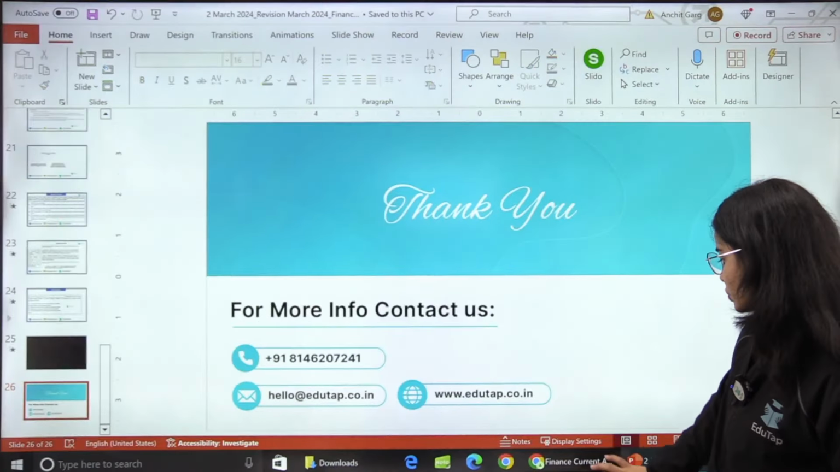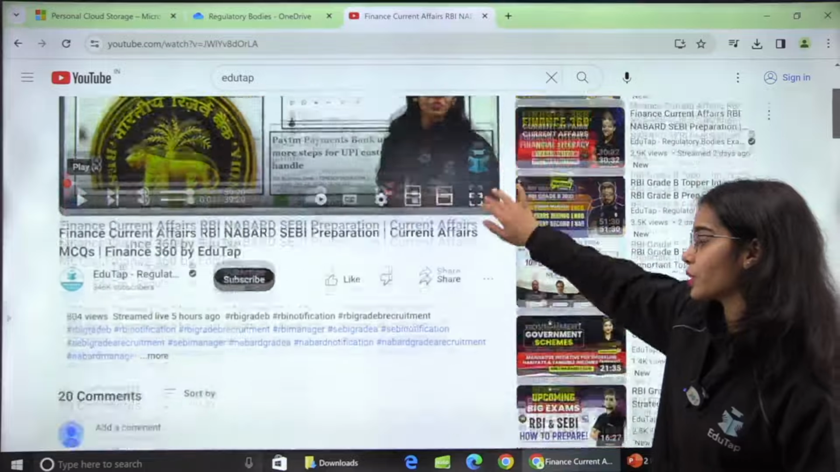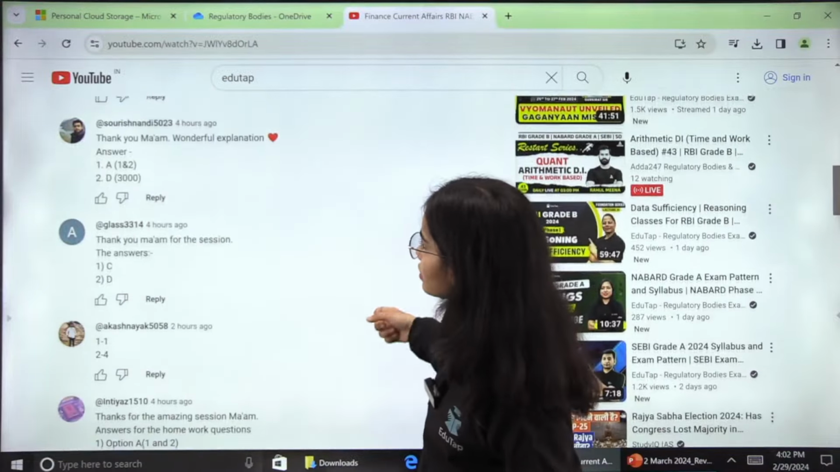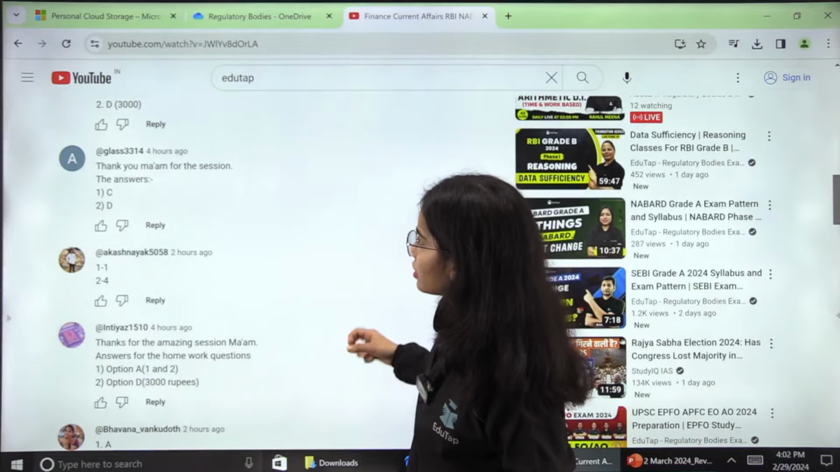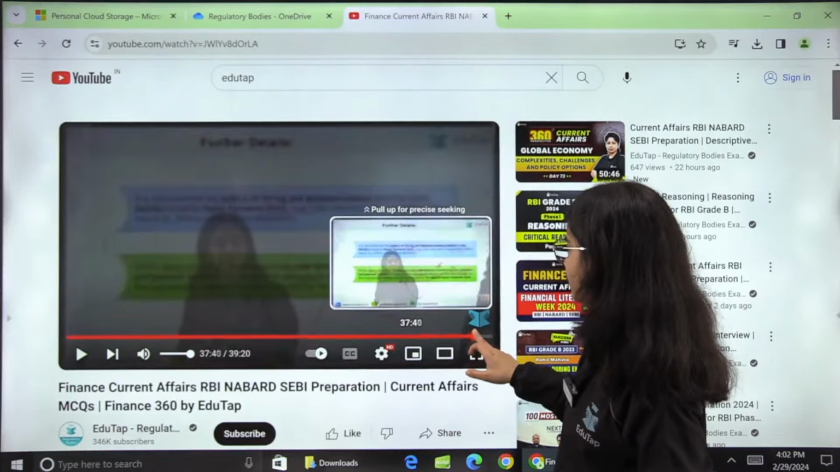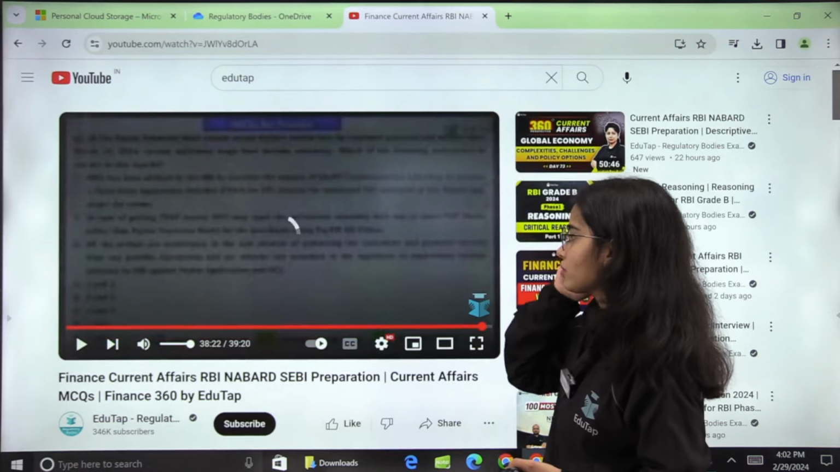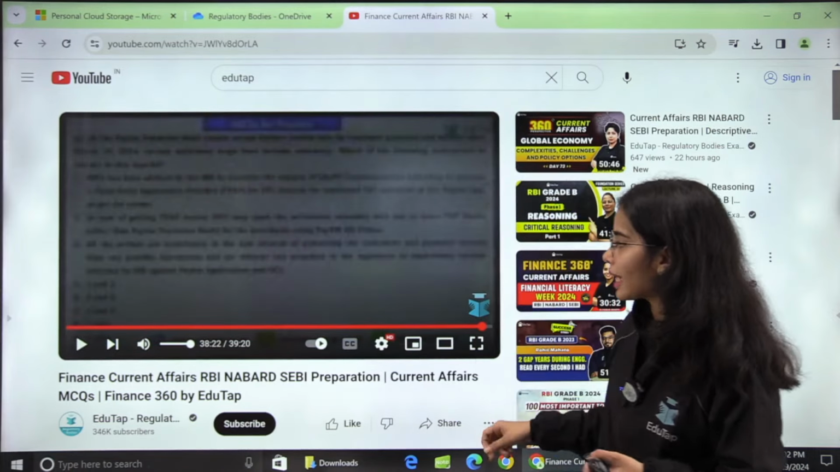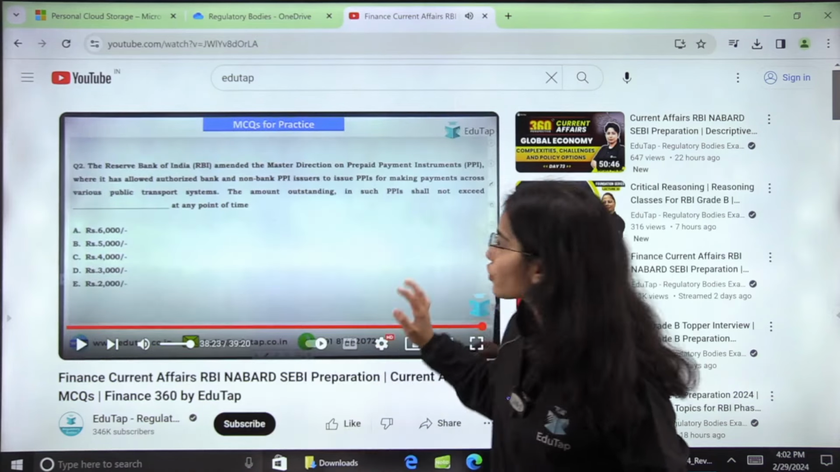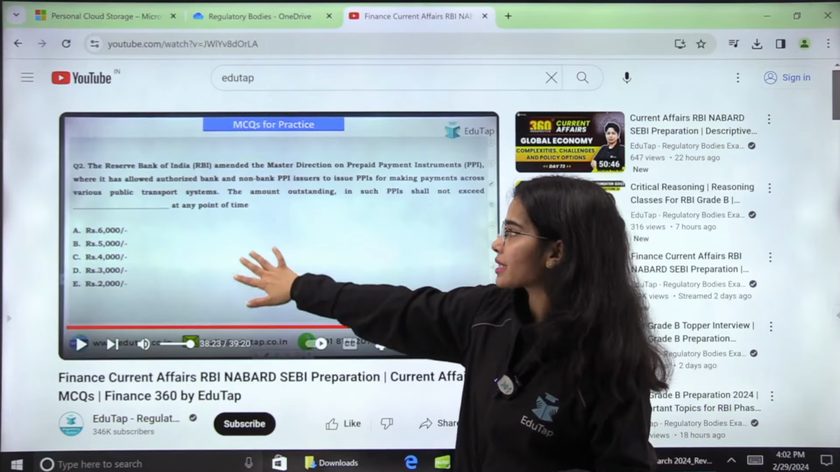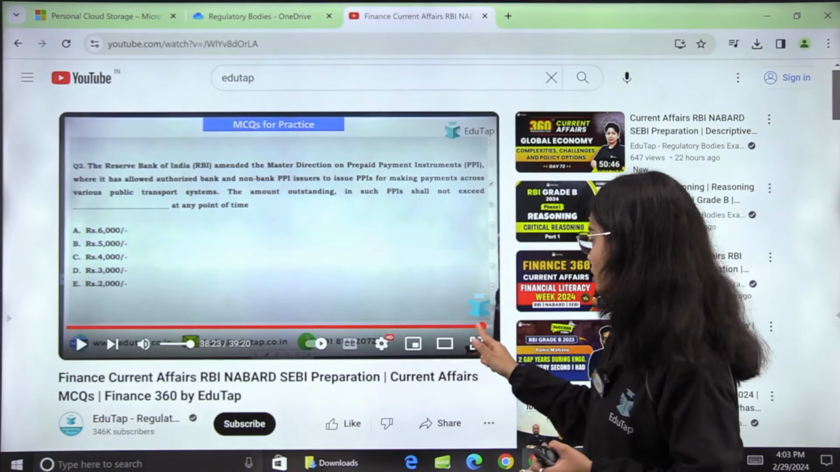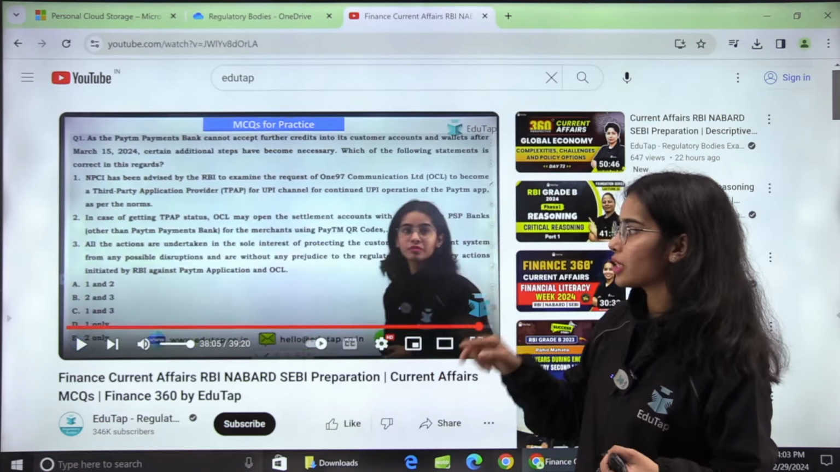Let me show you the students that have given the right answer of the previous session question. So it is Ayush, Ankita, Sorish. Okay, so the right answers, let's discuss them first of all. So for the second question, the right answer is D, that is 3,000. The amount outstanding in any PPI shall not exceed 3,000. So that is for the second question, the answer is D.